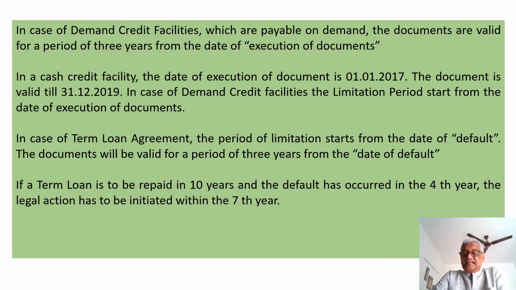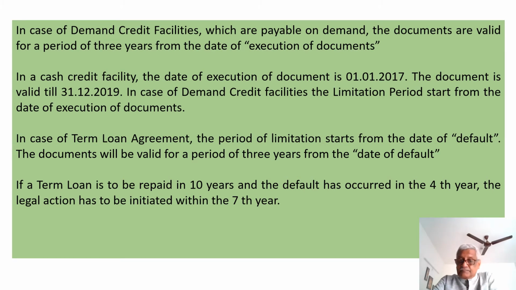Say, for example, in a cash credit facility, the date of execution of the document is 1/1/2017, which means on 1/1/2020 the limitation period expires and the documents become time barred. The document is valid till 31/12/2019.